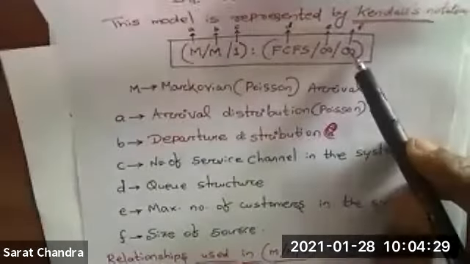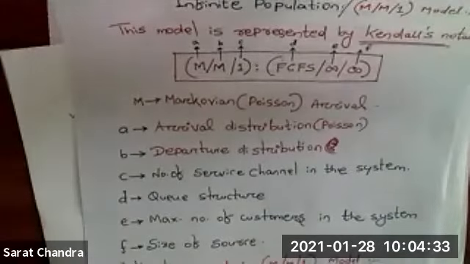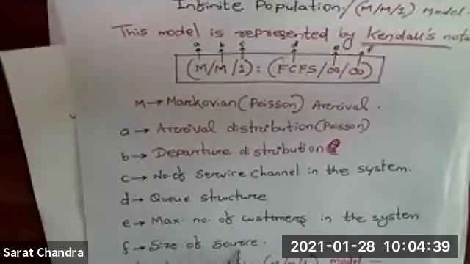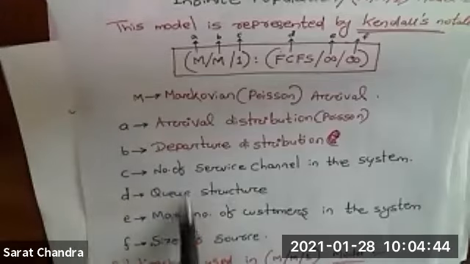And the last one is also infinite, meaning the size of the source. If the customers are infinite, then the queue size will also be infinite. That will be represented by the size of the source. Clear? So these are some notations you have to remember.